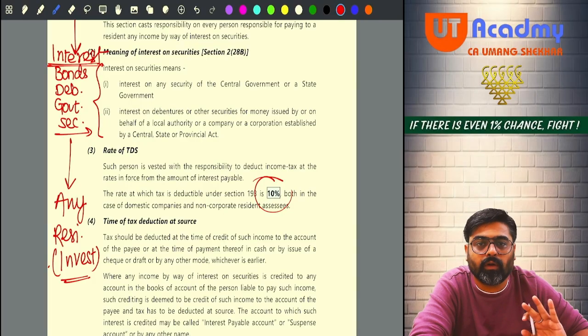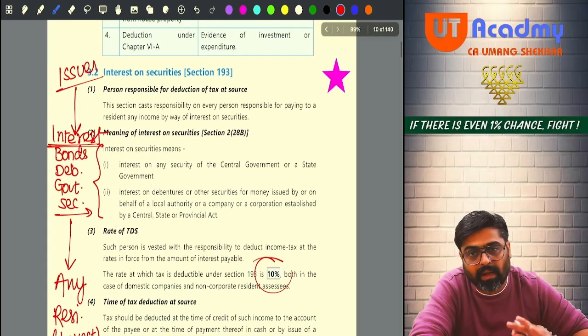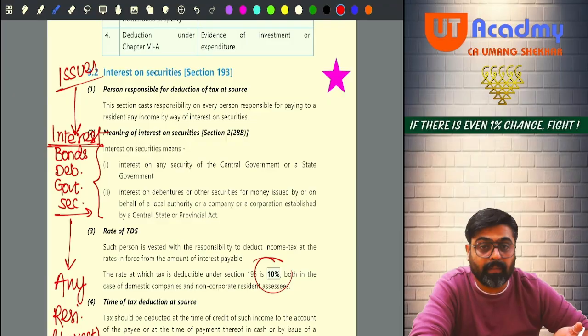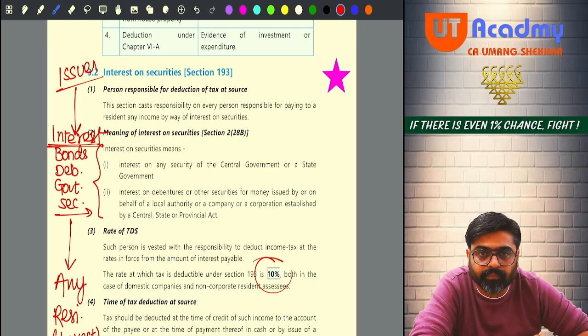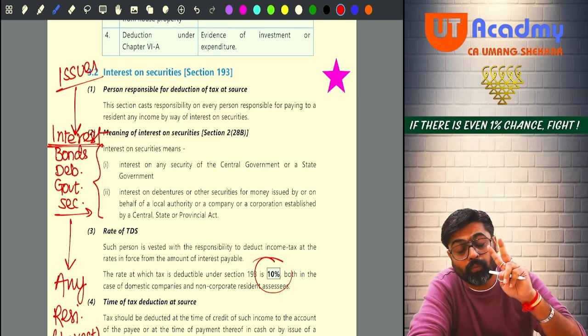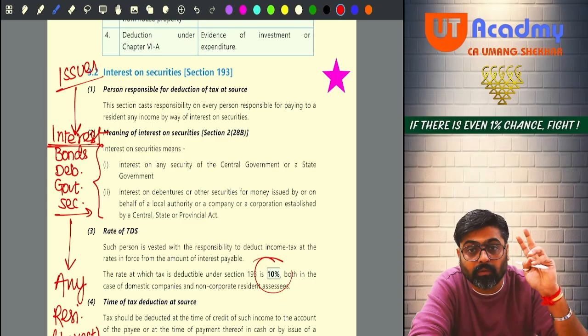The TDS is not going to be deducted only at the time of payment. It will be deducted at the time of payment or credit, whichever is earlier. So in my books, whenever I have given the credit or whenever I will make the payment, whichever is happening earlier, at that time the TDS will be deducted. That's it. Will you remember this? At what rate? 10%. Now, there are two most important exceptions. Very important.